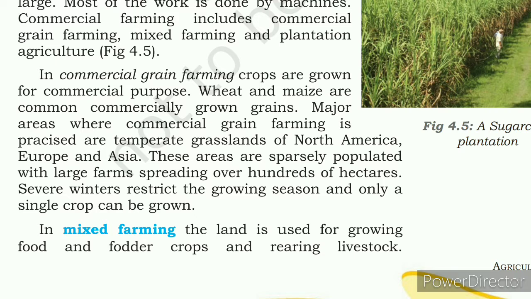Major areas where commercial grain farming is practiced are the temperate grasslands of North America, Europe and Asia, because these areas are sparsely populated with large farms spreading over hundreds of hectares, and severe winter restricts the growing season so only a single crop can be grown. A single crop can be grown, but on a large scale, right?